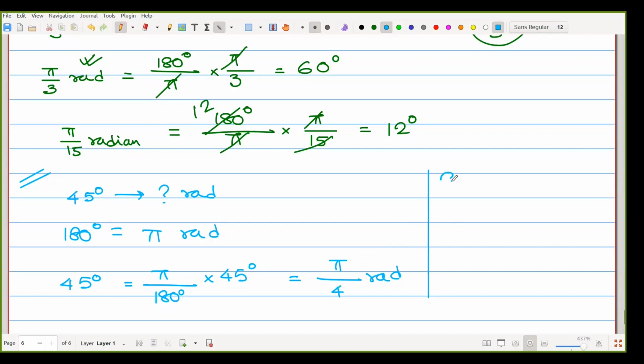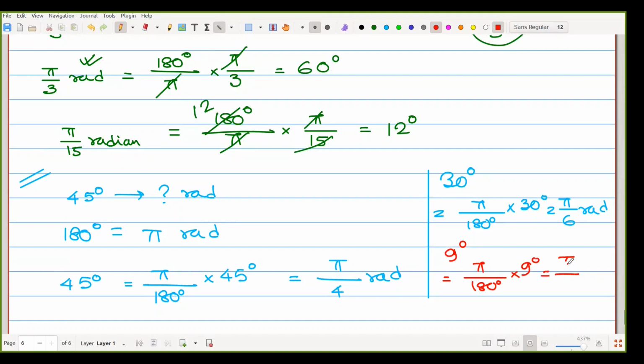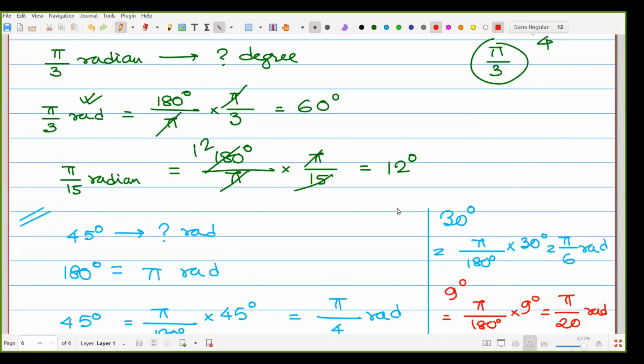Suppose the second one, 30 degree. So that means pi by 180 degree into 30 degree, or that one is pi by 6 rad, not only pi by 6, that is pi by 6 rad. Suppose the final one, 9 degree. So that is pi by 180 degree into 9 degree, or that is pi by 20 rad, not only pi by 20. So that is the way we can convert from radian to degree and from degree to radian.